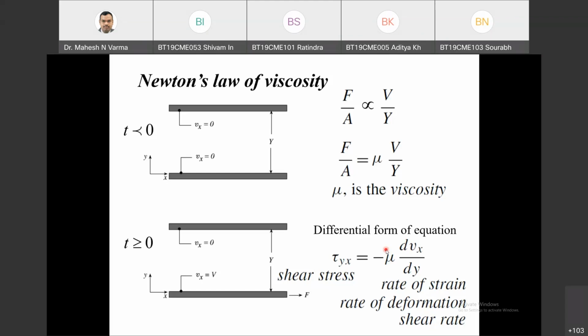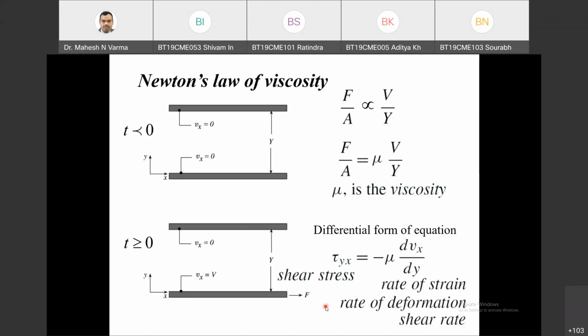Yes. If this distance is in mm and the length of the plate is 1 meter, don't you think 1 meter is effectively infinite compared to 1 mm? Yes, sir. That is what comparative means.